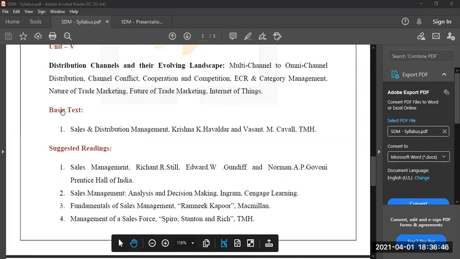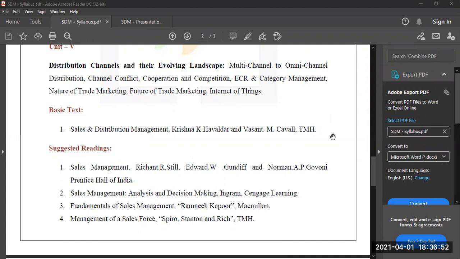For the basic text alone, I have given orders for another 30 books to be purchased. So if they are purchased in another 2 or 3 days, this basic text will be available in more than 50 copies. Reference books will be limited in numbers, but that is not a problem.